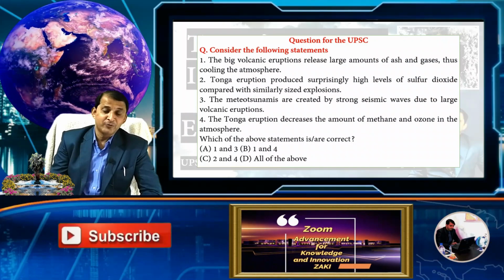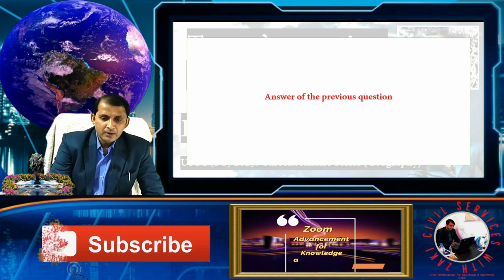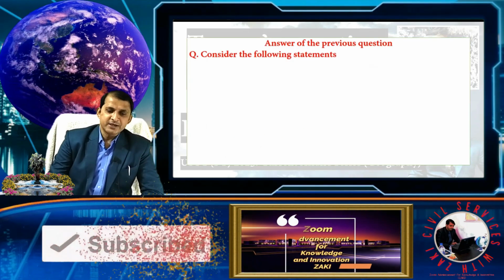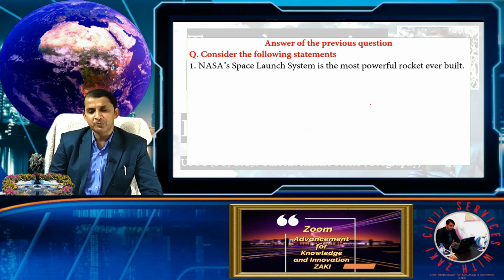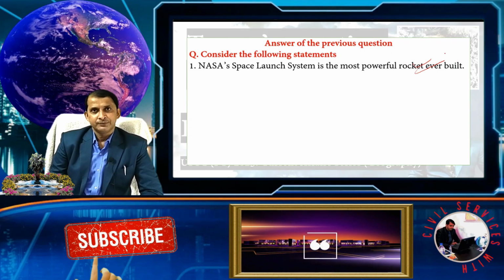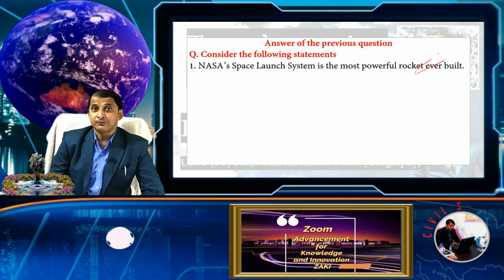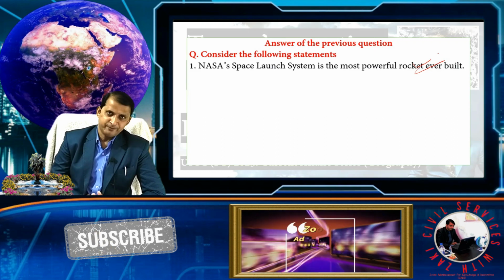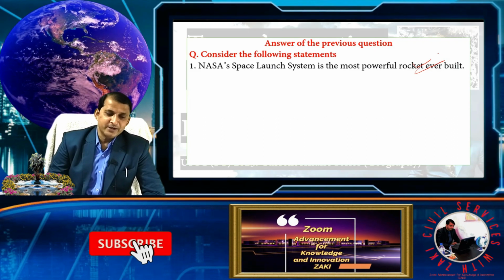So let's move forward and see the answer of the previous question. Consider the following statement. NASA Space Launch System is the most powerful rocket ever built. Yes, it's right. NASA Space Launch System is the most powerful rocket in human history till the present date. So one is right.